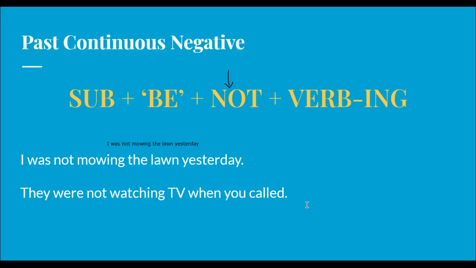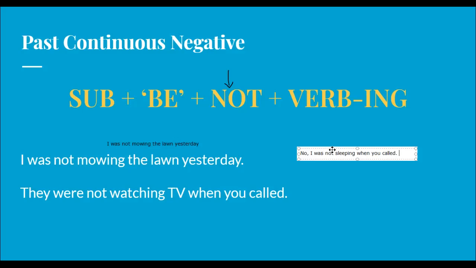They were watching TV when you called, they were not watching TV when you called. So simply when you have to say that in the past something was not happening at that time, you simply add a not after be, the be form. So for example, if someone calls you and asks, sorry, did I wake you up, you could say no, I was not sleeping when you called.